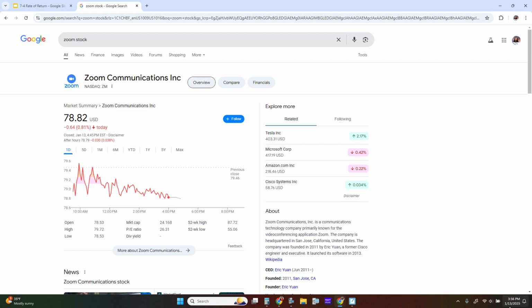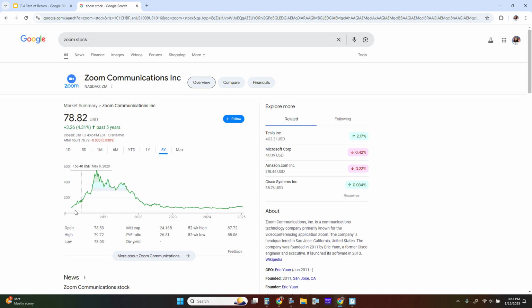I'm recording this on the 13th of January. The stock market is closed at the moment. Zoom currently is $78.82. So over that time, here's the 5-year chart of it. Over time, it has kind of normalized, especially in the past 2 years, a little bit more.